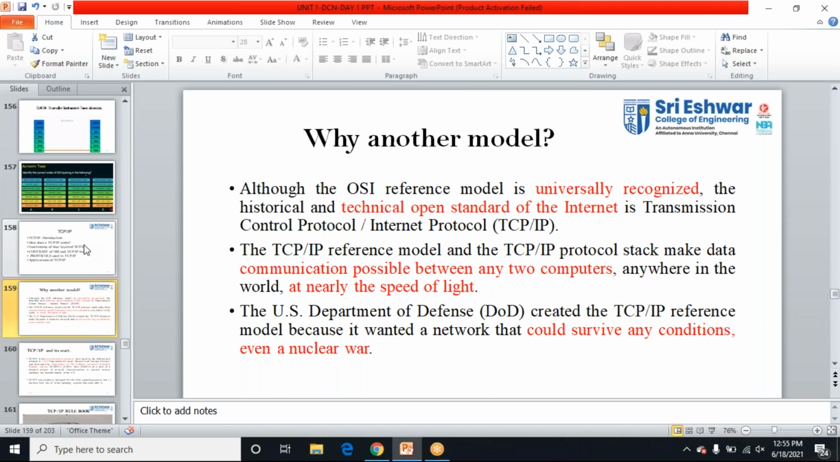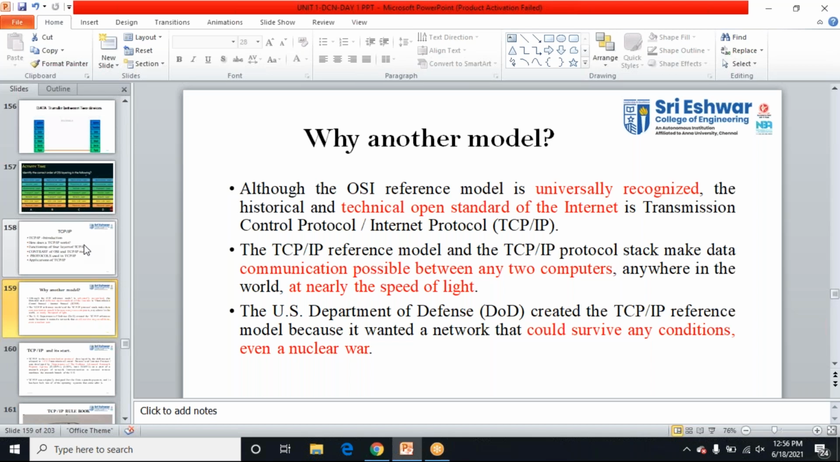So in order to have communication between two computers in different parts of the world, I'm going to have a universally recognized model. That is the internet model. That is the open standard for the internet. It is being followed by all the manufacturers, all the companies, every country, everywhere.